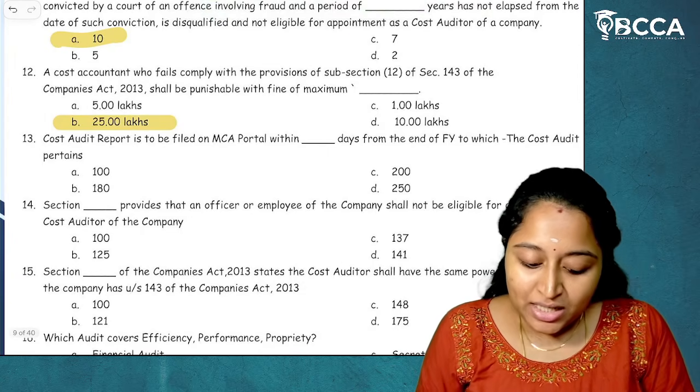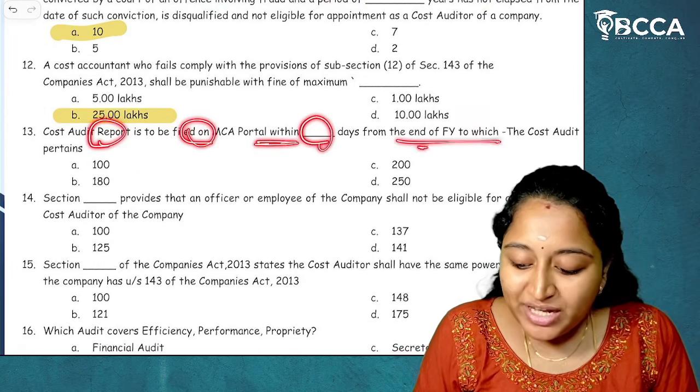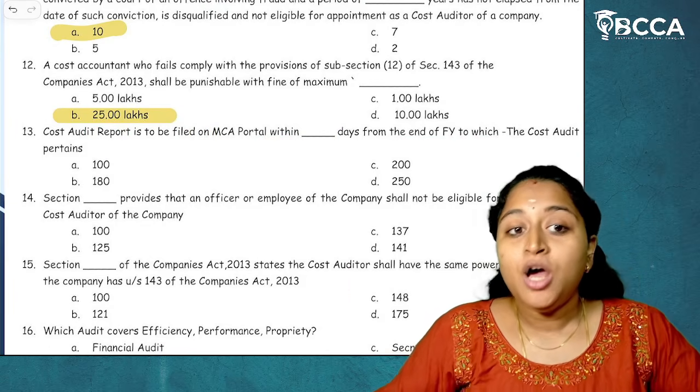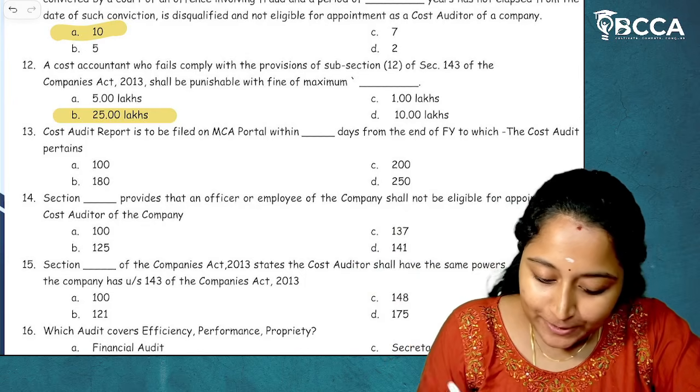Now, moving on to the next. Cost audit report is to be filed on the MCA portal within dash days from the end of the financial year. Within 180 days from the end of the financial year, the cost audit report has to be filed on the MCA portal. I hope it is clear.